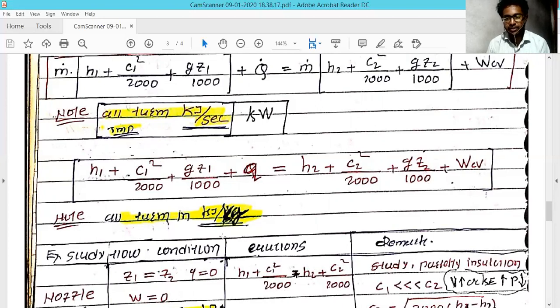In a compressor, the C2 value will increase after the work is done, and in a turbine, the C2 value always reduces. Similarly, the S2 value also increases in a compressor, because you are adding work into the system, a negative work you are doing on it. In a turbine, if you are taking positive work out, the S2 value will reduce, because you are taking useful work out of that steam.